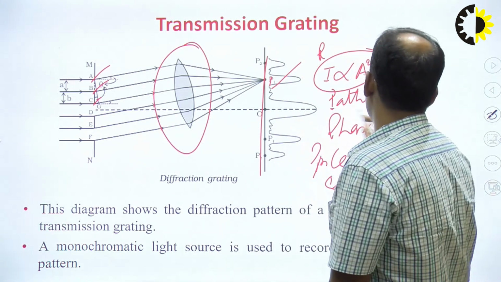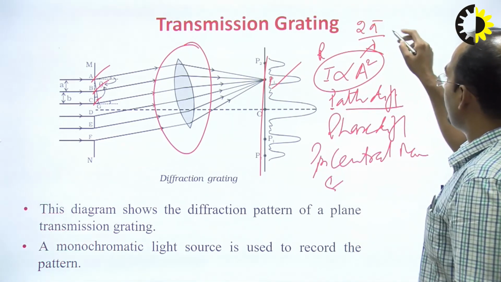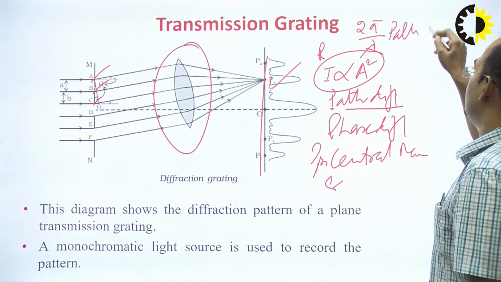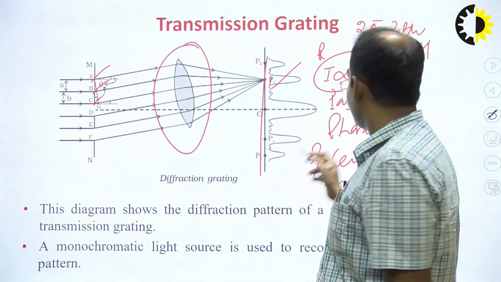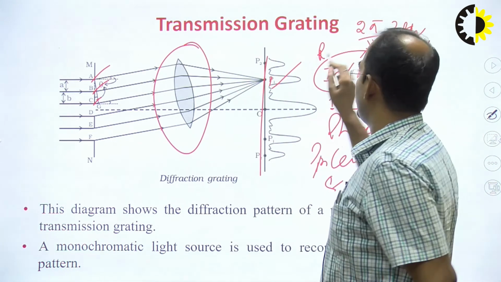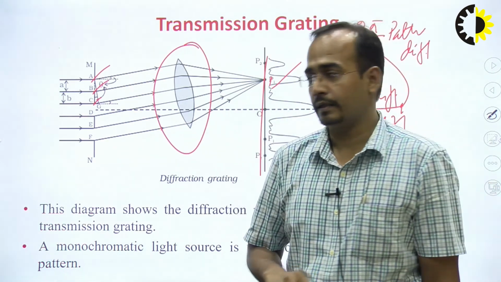After finding the path difference, you can easily use the formula 2 pi by lambda into path difference for finding the phase difference. So you can get the phase difference here. After getting the phase difference, you can calculate the intensity after finding the resultant.